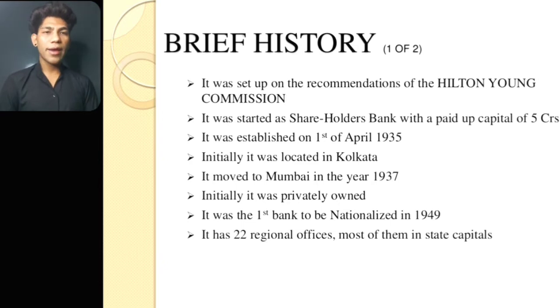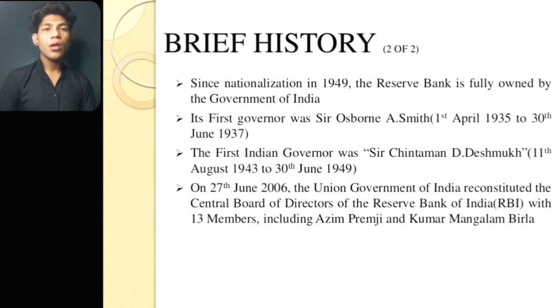It was nationalized in 1949. It has 22 regional offices, mostly in the state capitals. Since nationalization in 1949, the Reserve Bank has been fully owned by the government of India. The first governor was Sir Osborne A. Smith, from 1st April 1935 to 13 June 1937. The first Indian governor was Sir Chintaman D. Deshmukh, from 11th August 1943 to 13 June 1949.